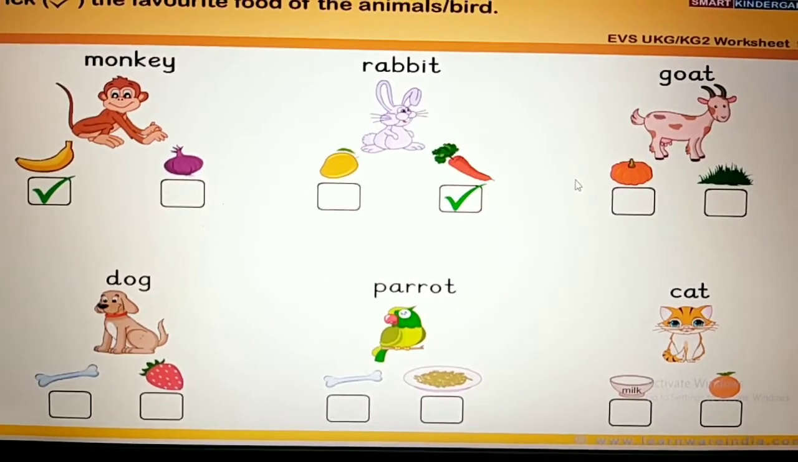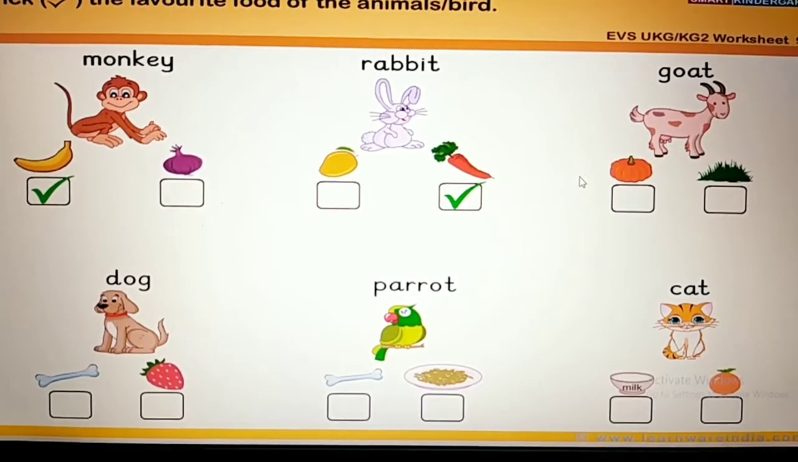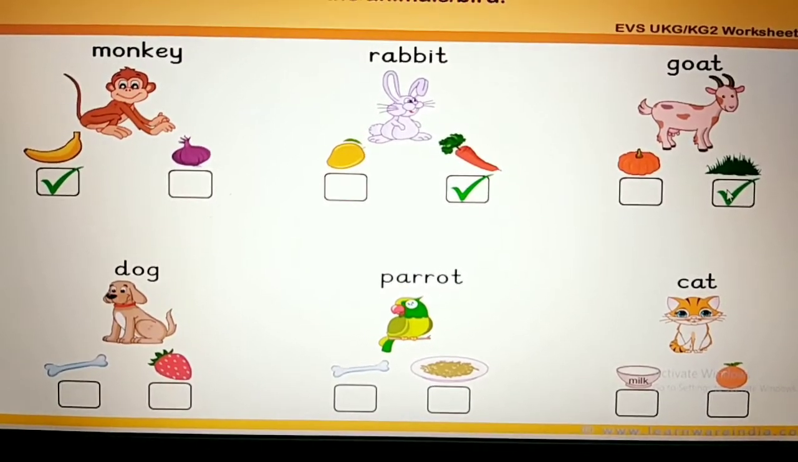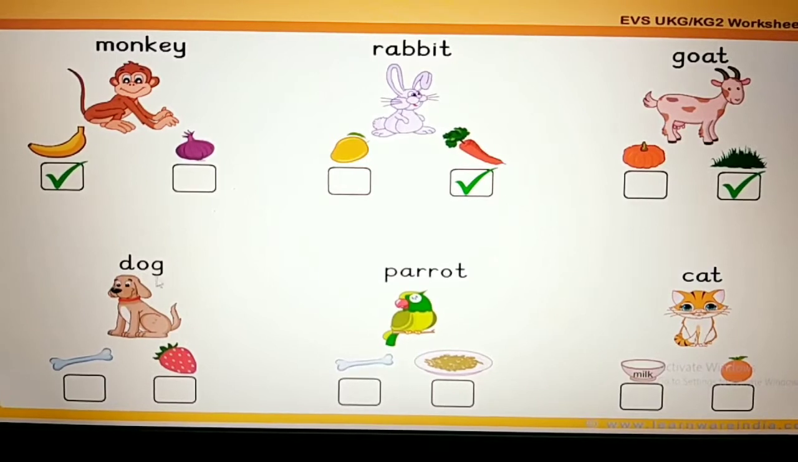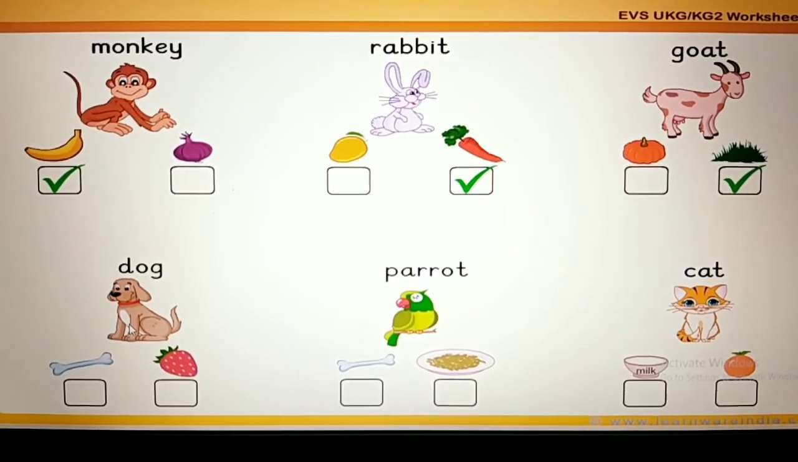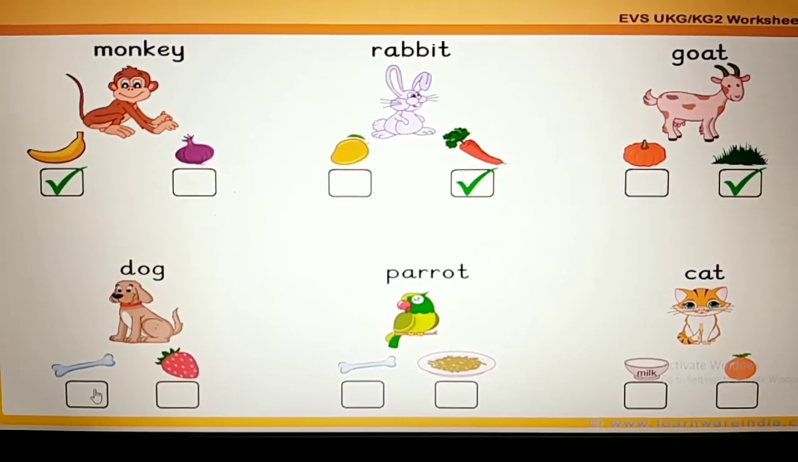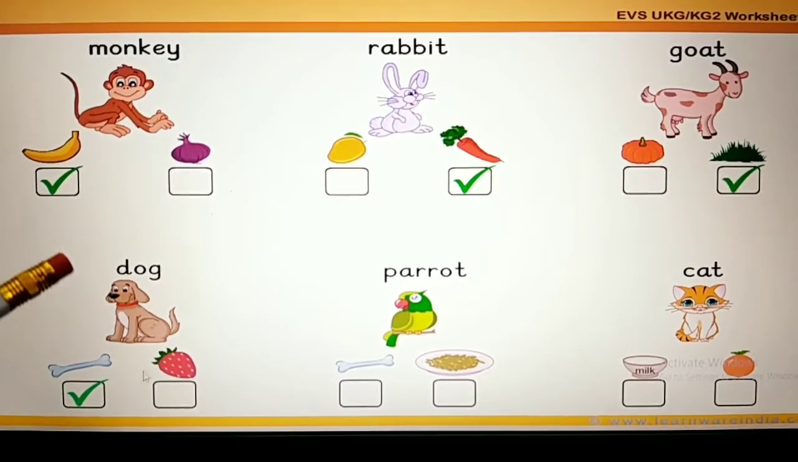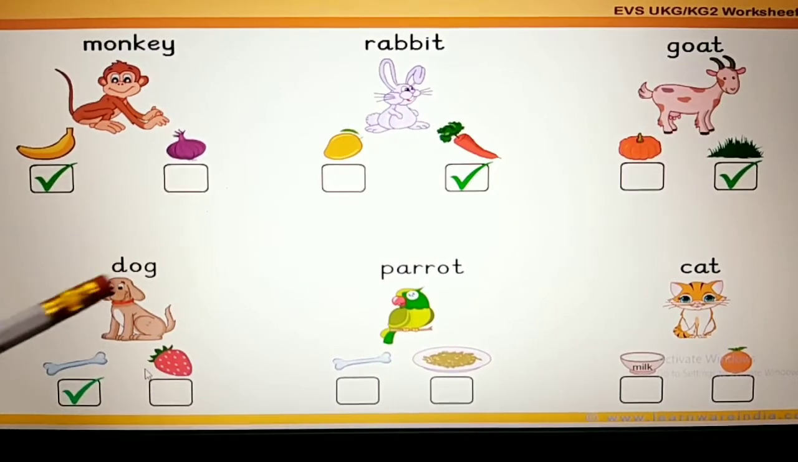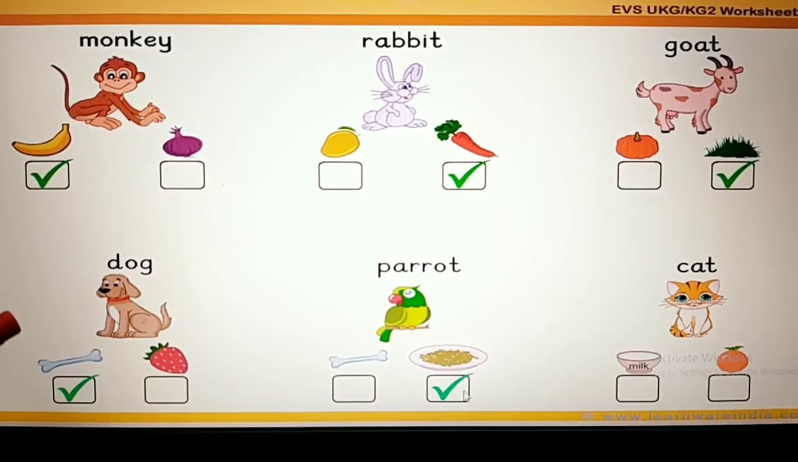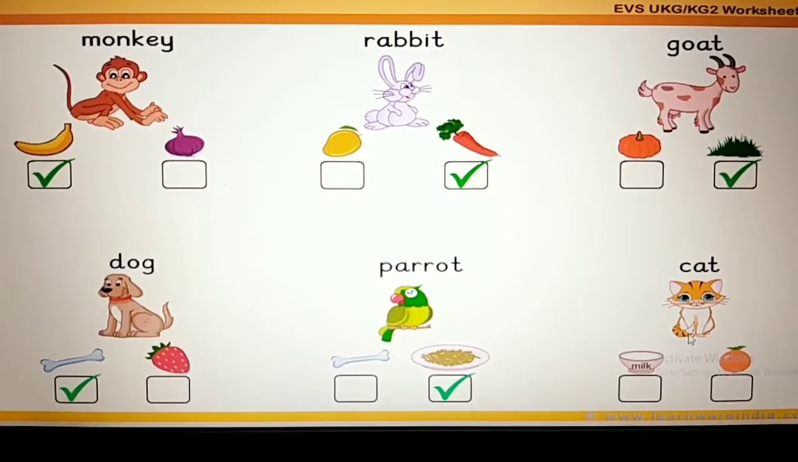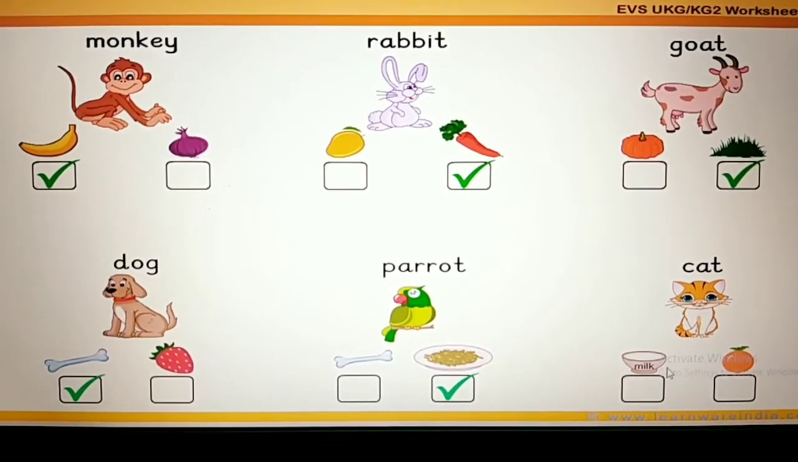Then goat. What is the favorite food of goat? Pumpkin or grass? Yes, grass. Put a tick mark in the column. Next one, dog. What is the favorite food of dog? Bone or strawberry? Yes, bone. Then listen. What does a parrot eat? It eats grains. So, you have to put the tick mark in the column. What is the favorite food of cat? Orange or milk? Yes, milk.